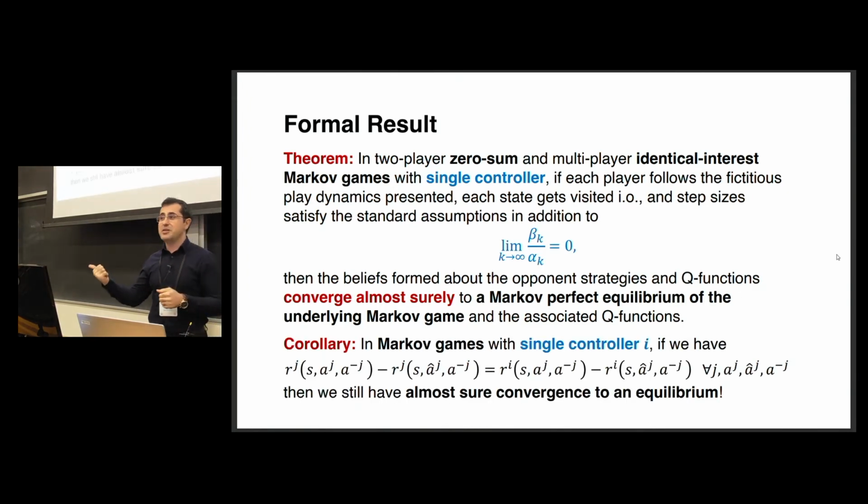We also have a corollary to that. The corollary says that in Markov games with single controller, if the stage payoff of non-controller players satisfy this condition in comparison to the stage payoff of the controller player, then we also have almost sure convergence. And this structure is like a potential game-like structure, meaning that given there exists some potential function for non-controller players' stage payoff, and that potential function is aligned with the stage payoff of the controller player, then we have convergence.